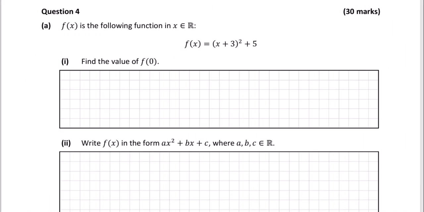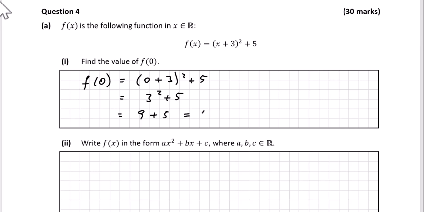Okay, this is question 4. f of x is the following function, in which x is real. f of x is equal to (x plus 3) squared plus 5. Find the value of f of 0. So to do this, all we've got to do is substitute in 0 for x. So we want f of 0. That's equal to (0 plus 3) squared plus 5. That's just 3 squared plus 5, which is 9 plus 5, which is 14.